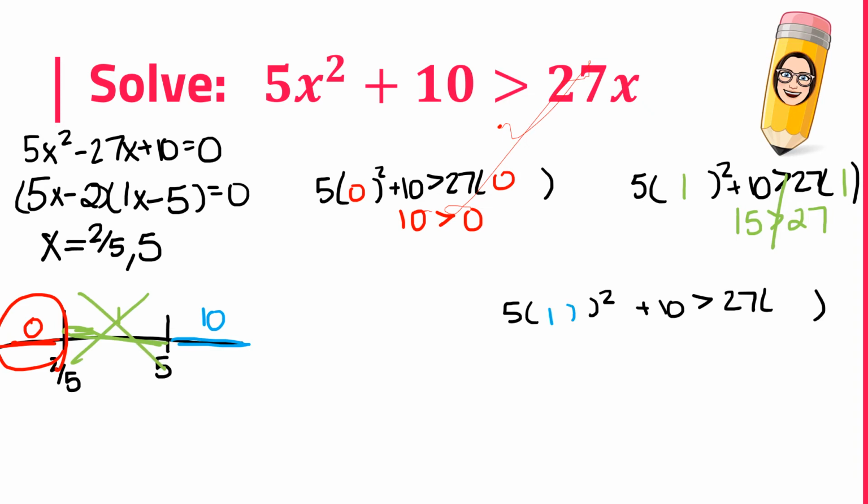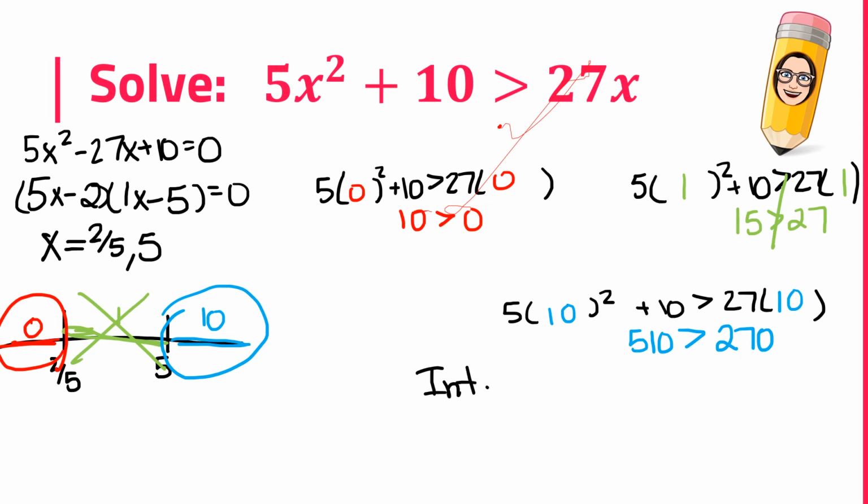Let's try blue. We're going to try my test point of 10. 10 squared, 100 times 5, 500. 500 plus 10, 510. And 270. See how it's just easier since I knew I was going to be multiplying? Is 510 greater than 270? Yes.